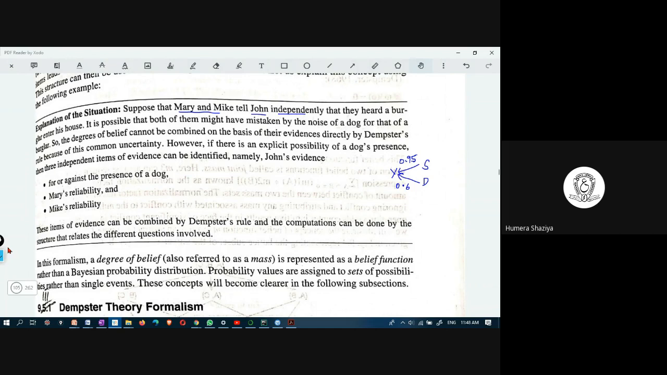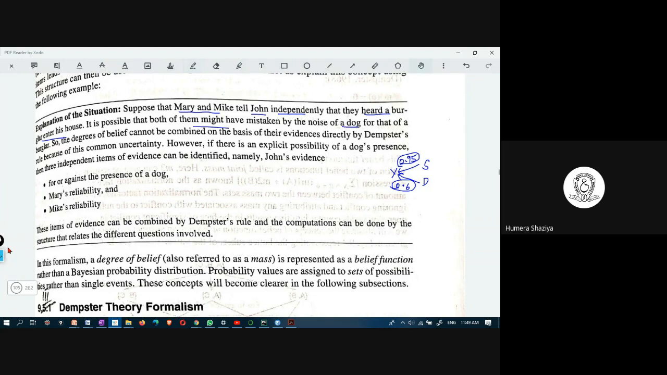If they both say something, these are the probabilities of their independent events, and whatever they inform is one event. So that event depends on these two reliability values. These two are independent values, and in this scenario, Mary and Mike tell John independently, separately. They don't know each other. They heard a burglar enter his house. A thief has entered his house. It is possible that both of them might have been mistaken by the noise of a dog,